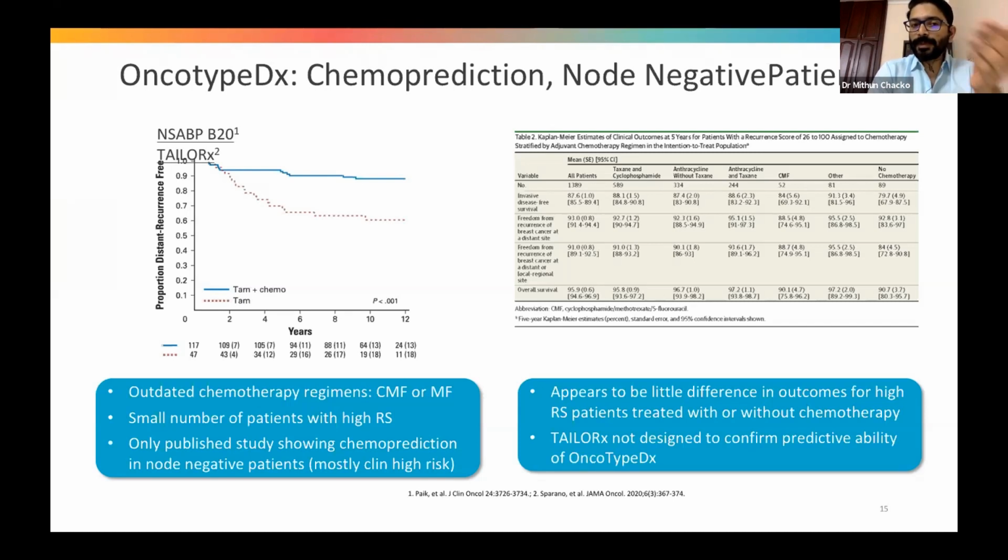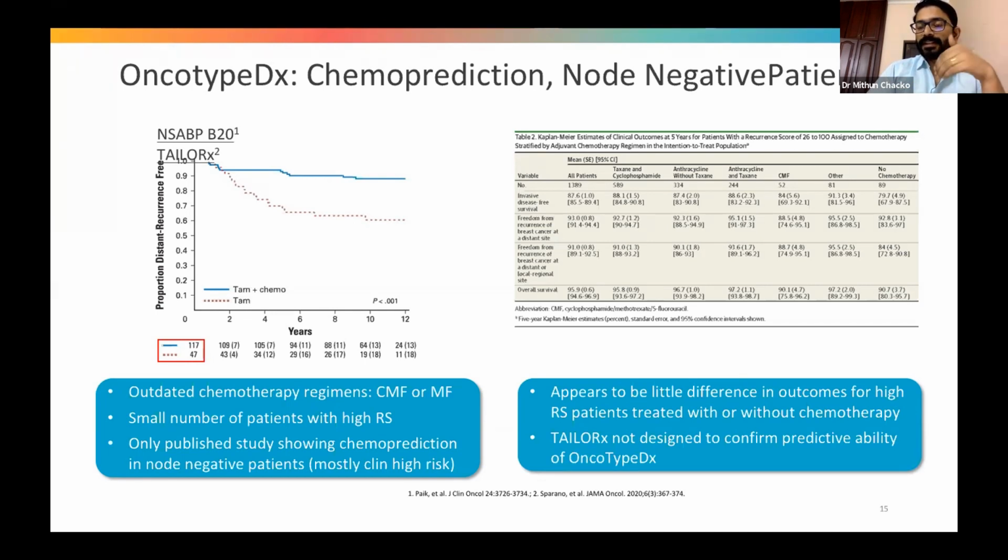In the NSABP trial, the chemotherapy used was not what we are using today, and a very small number of patients were in the high risk group. Only 117 patients received tamoxifen plus chemotherapy, and the tamoxifen alone arm was only 47%. But it's the only published study showing chemo prediction in node-negative patients. So this is the shortcoming of Oncotype DX.